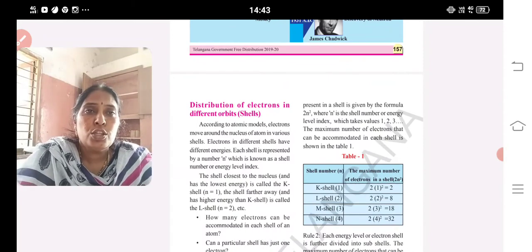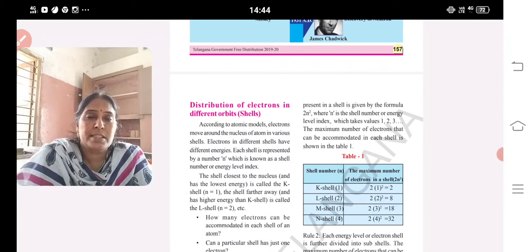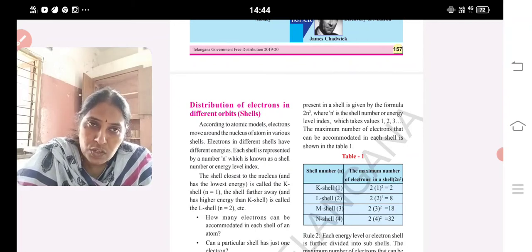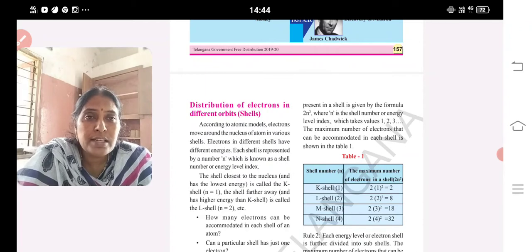That is distribution of electrons in different shells. According to atomic models, electrons move around the nucleus of an atom in various shells. Electrons in different shells have different energies. Each shell is represented by a number n, which is known as the shell number or energy index. The shell closest to the nucleus is called the K shell, and the shell which is farther away from the nucleus is the L shell.